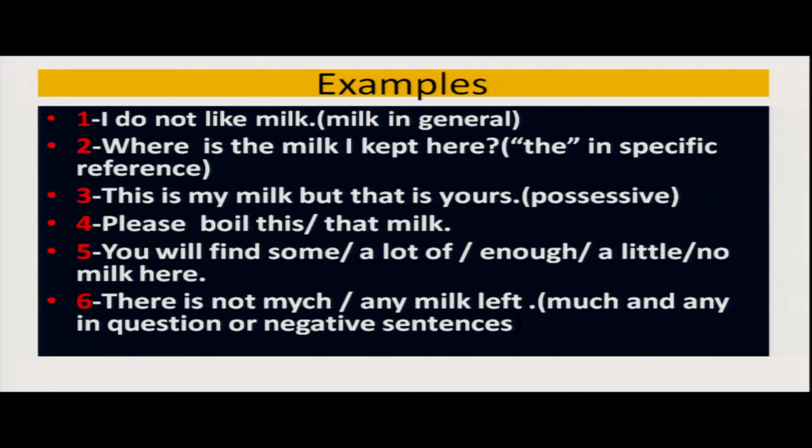Here my milk is possessive. Please boil this or that milk. You will find some, a lot of, enough, a little, or no milk here. There is not much, or any, milk left. Much and any are used in questions or negative sentences.